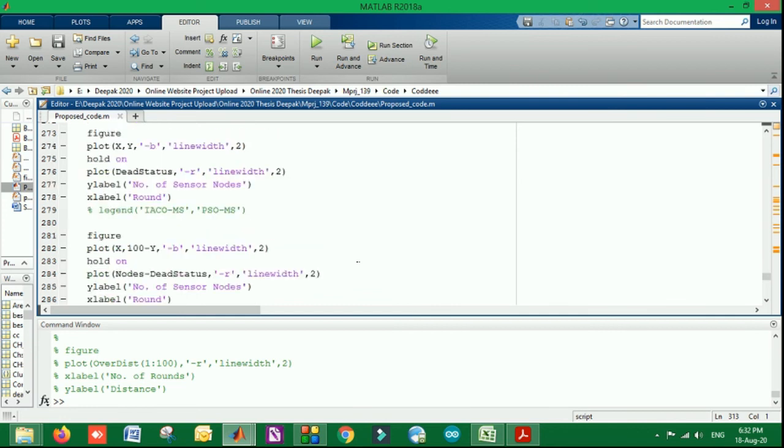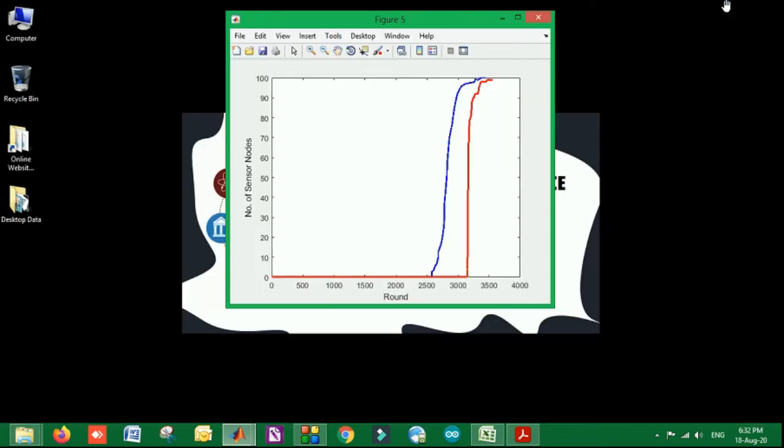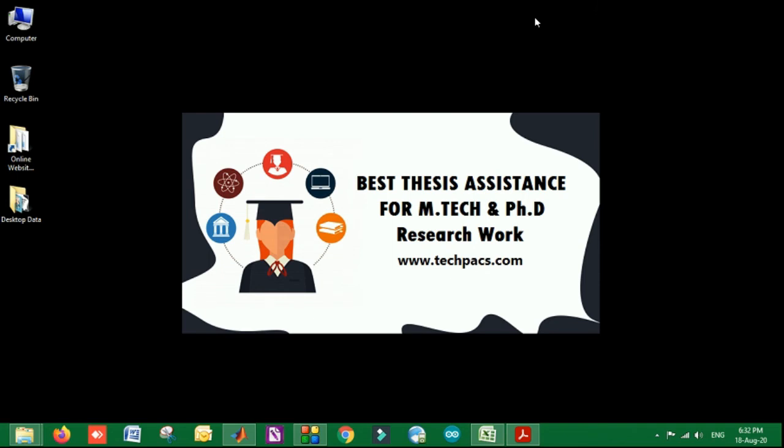Here we have used the PSO algorithm. Many other algorithms or variants of PSO can be implemented for achieving better lifetime in wireless sensor networks. So a comparison analysis is done in this study.